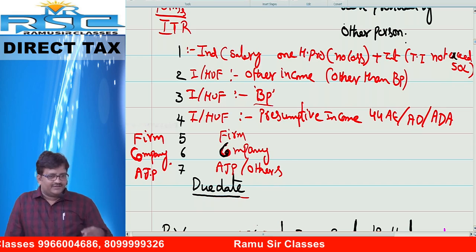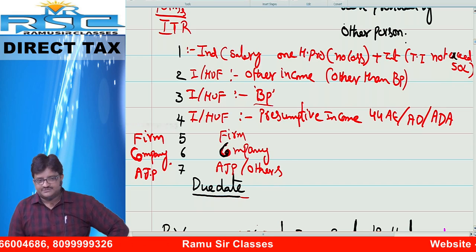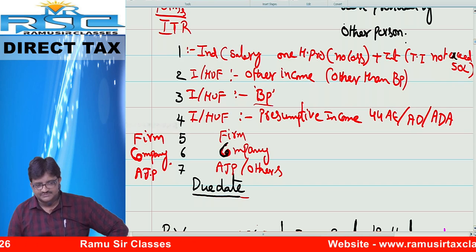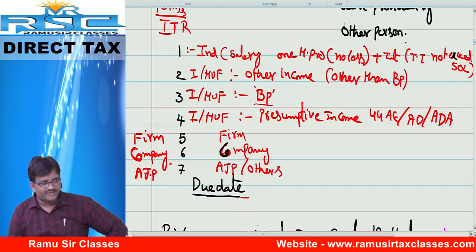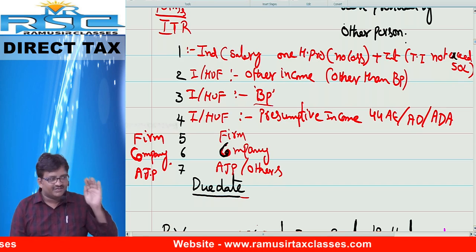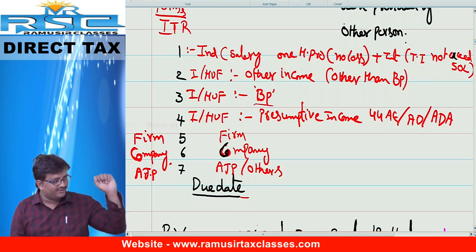Start. An individual or HUF has business or profession. A partnership firm has business or profession. ITR 5, not 3. When you hear partnership firm, it is ITR number 5.